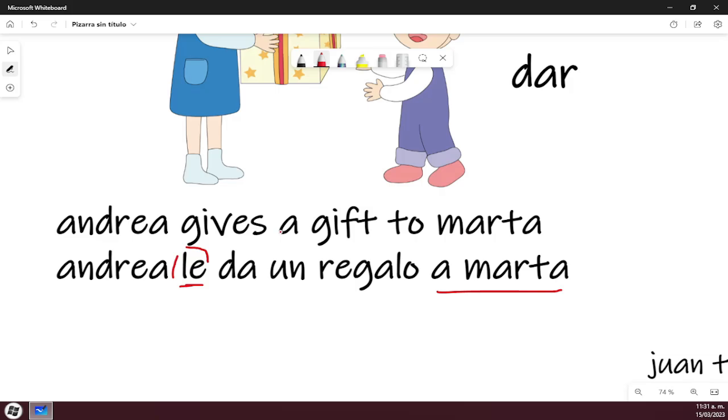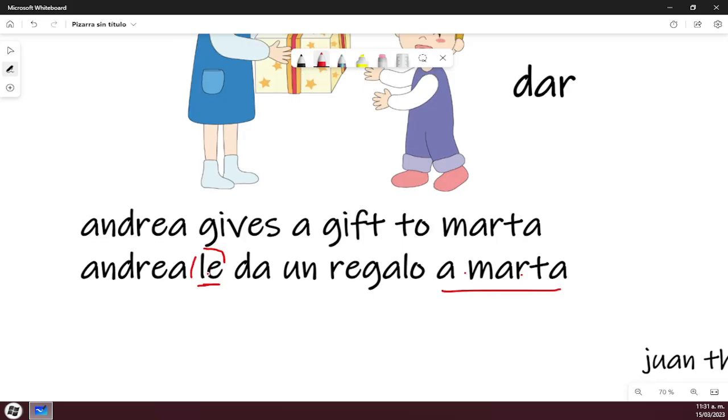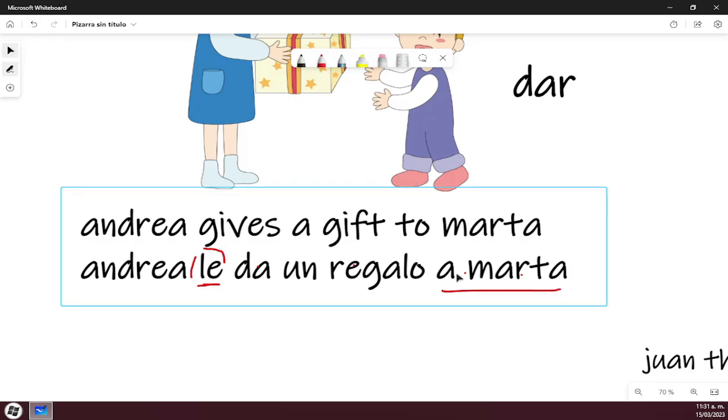To who? You don't know who is receiving the gift. That's why you have to put "a Marta" to explain this "le", because this "le" is ambiguous. Okay, it's ambiguous, so you don't know who it belongs to. So the reason we explain this "le" is because if we want to keep talking about Marta, we don't have to put "a Marta" again in the sentence. We just have to put this "le", and that's it. You don't have to repeat "a Marta".